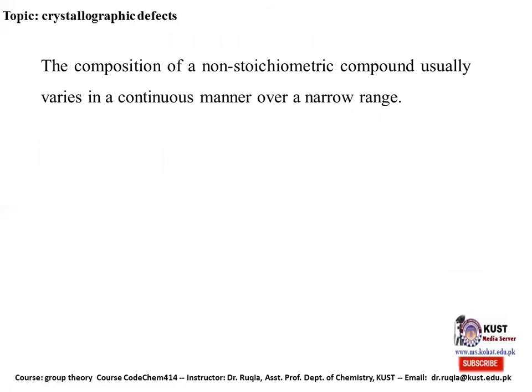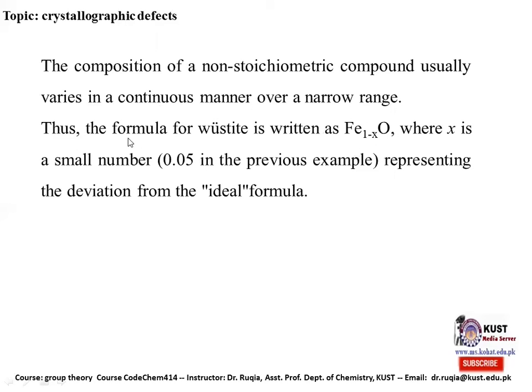The composition of the non-stoichiometric compound usually varies in a continuous manner over a narrow range. Thus, the formula for this iron oxide can be Fe1-xO, where x is a small number, 0.05 in the previous example, representing the deviation from the ideal formula. The ideal formula is that they are in the ratio of 1 to 1, but actually they are not.